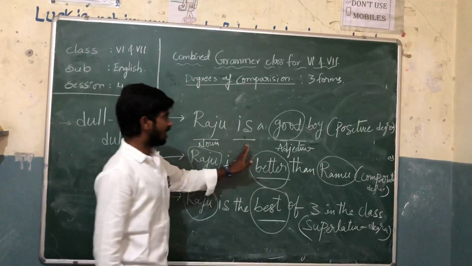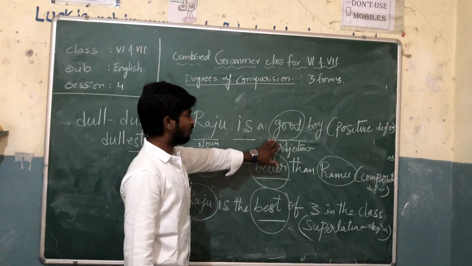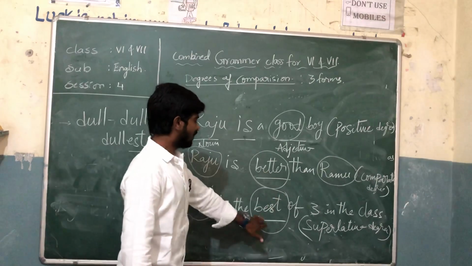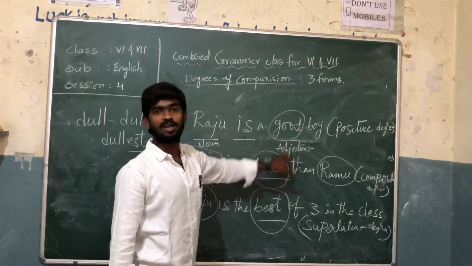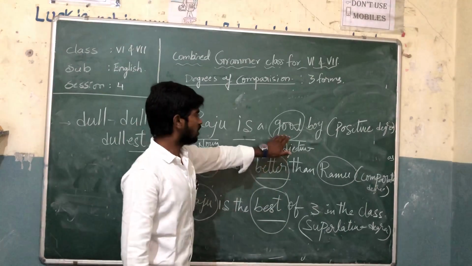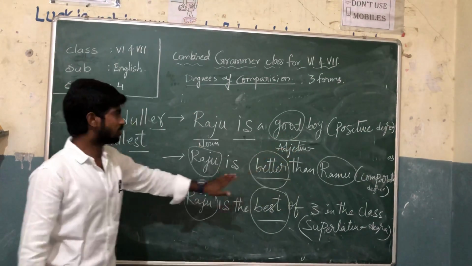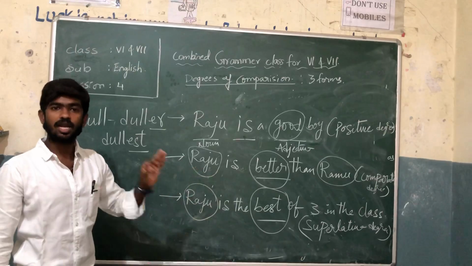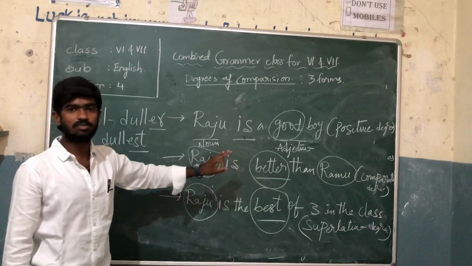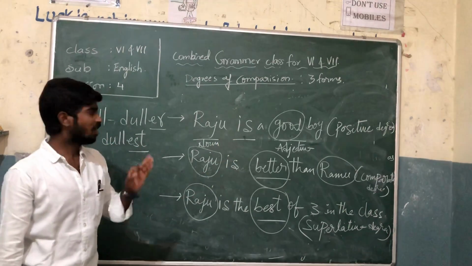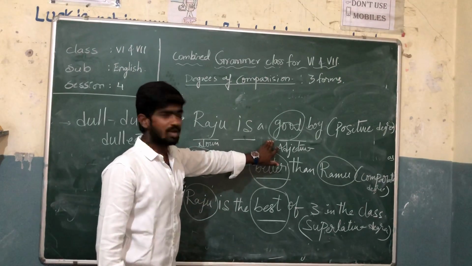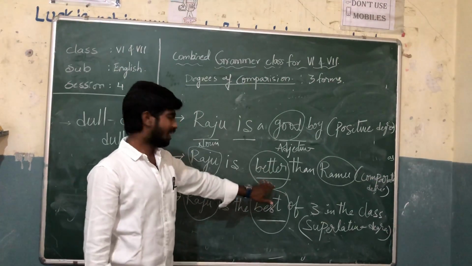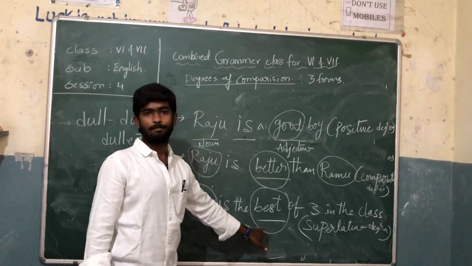But in this example, the words are good, better, and best. You may think, sir, can I use gooder, goodest? You should not use that, because the word good sometimes comes under the irregular verb. So in such cases, the word good will be changed into better, and next comes best.